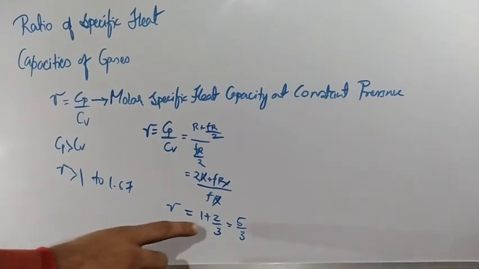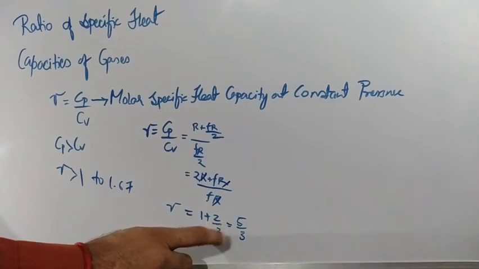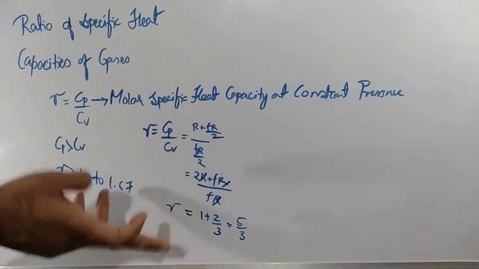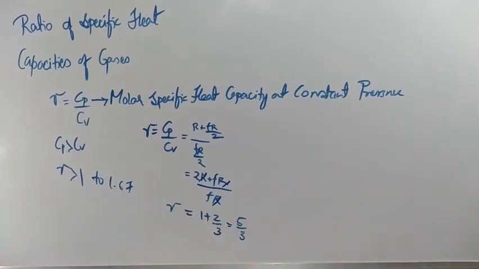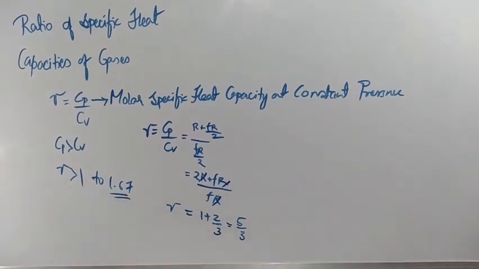Because this is the ratio 1 plus 2 by f. Or you can say that if f increases, gamma value decreases. If gamma value increases, f value decreases. Clear? That means for lesser atomicity, gamma value will be the maximum value. If you calculate 5 by 3, how much do you get? Almost 1.666, correct? So 1.666 we can almost write as 1.67.